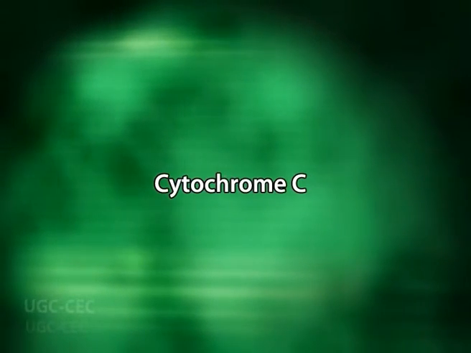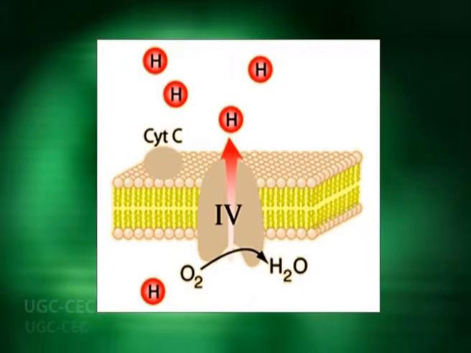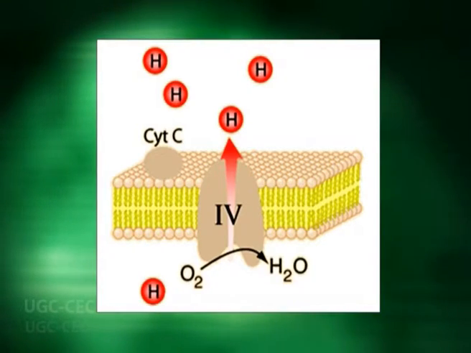Then the second mobile carrier which is encountered in the electron transport chain is cytochrome C. Cytochrome C is an iron protein which occurs in the intermembrane space on the outer side of the inner membrane of mitochondria. It is the only protein in the electron transport chain which is not part of any enzyme complex.